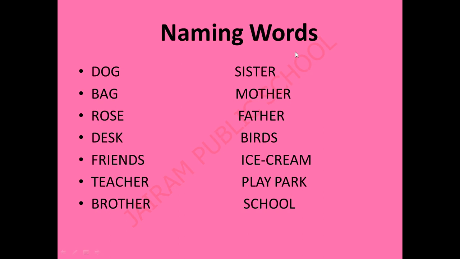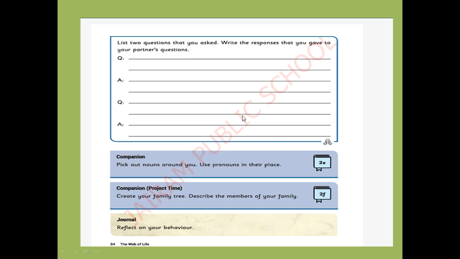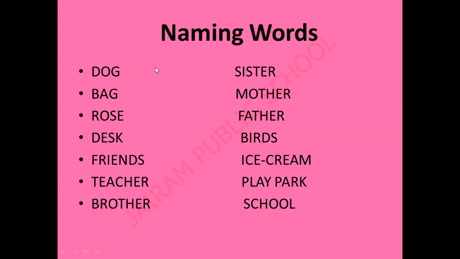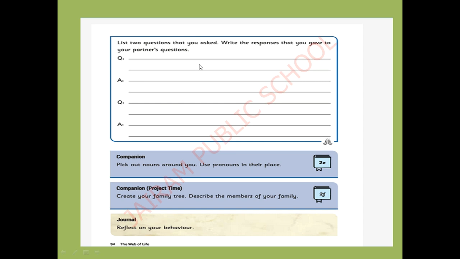Then I gave you one list of naming words. Then what last? You have to do this activity on your own. You have to ask questions from the given naming words. Do you like dog? Do you like mother? Do you like your father? Do you like ice cream? Like that, you have to ask questions to your brother or sister or your parents.